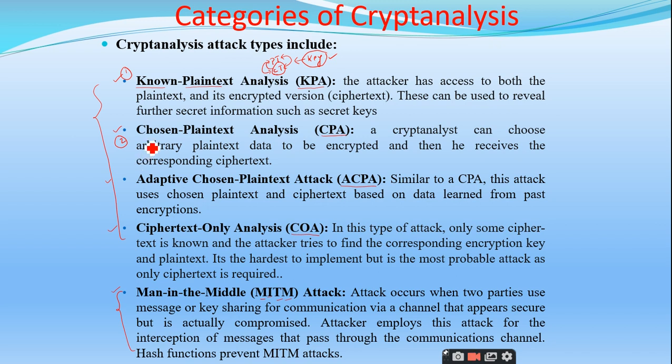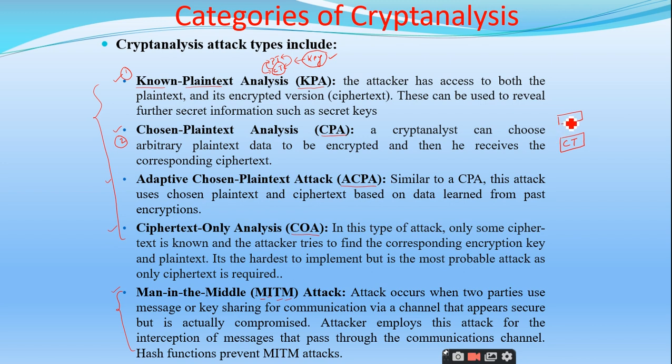Right. So in the second category, it is chosen plain text analysis. It is also similar to KPA, but the difference is the attacker will have the ciphertext. He can easily get the ciphertext, right? He can attack the communication channel and easily get the ciphertext. But this time the attacker does not know what the actual plain text is.